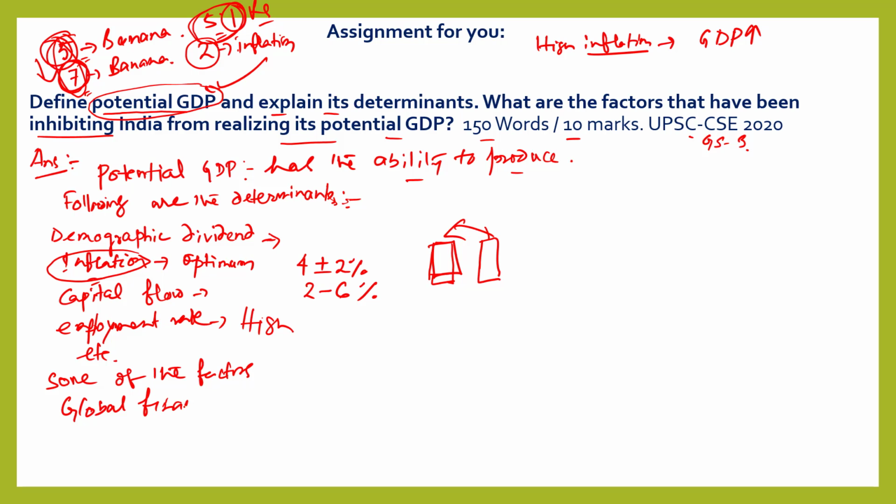When there is a global financial crisis, businesses earn less money, and eventually GDP will be down because there will be less export and import between countries.